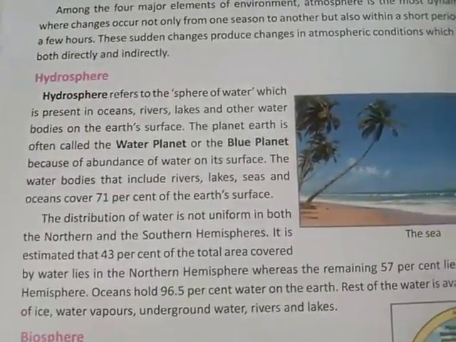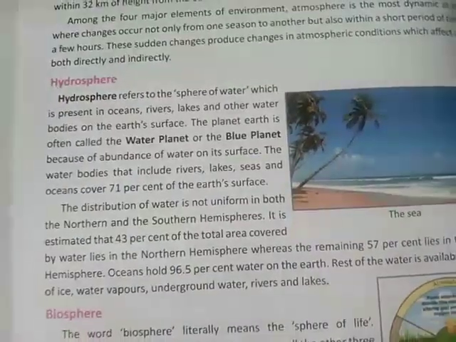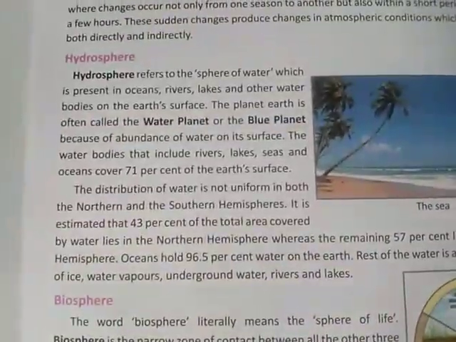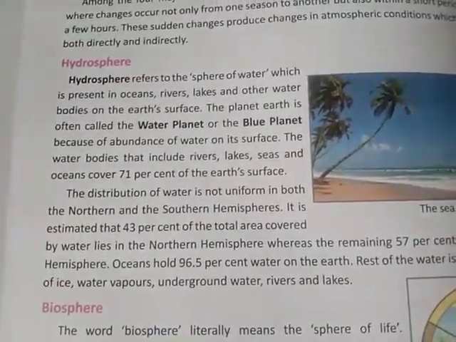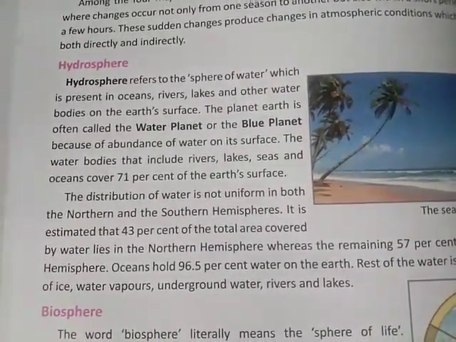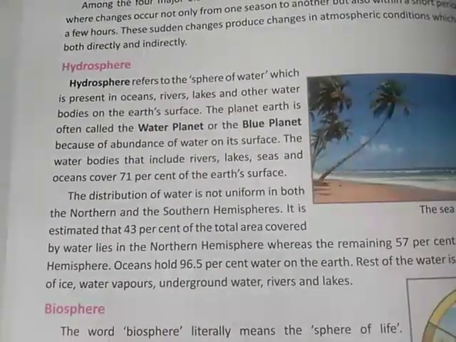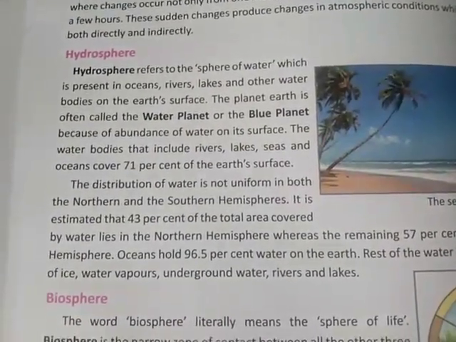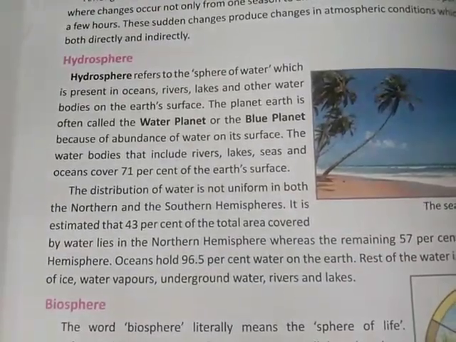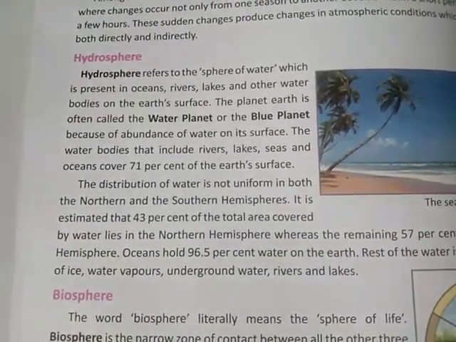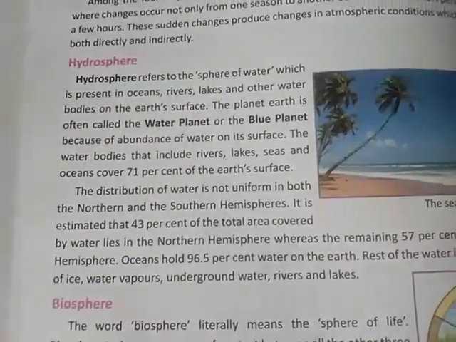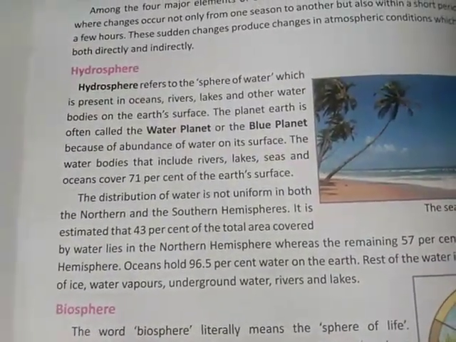Hydrosphere refers to sphere of water. It is quite clear, hydro means water. It is a sphere of water where water is present in any form, which is present in oceans, rivers, lakes and other water bodies on the earth surface. The planet Earth is also often called the water planet or the blue planet. It is very important. The other name of our planet is the blue planet or water planet.